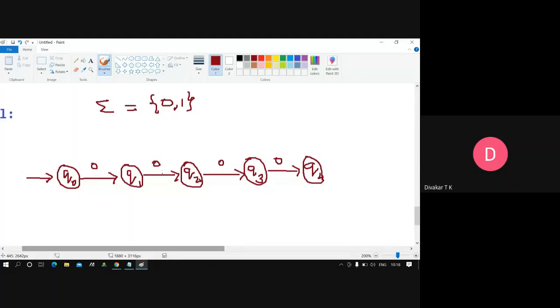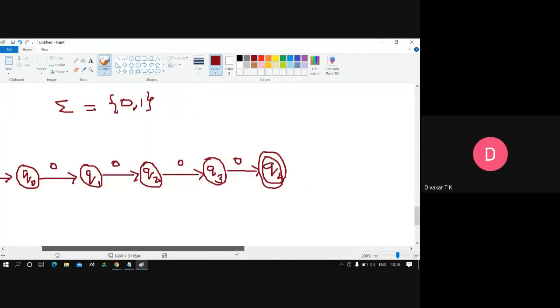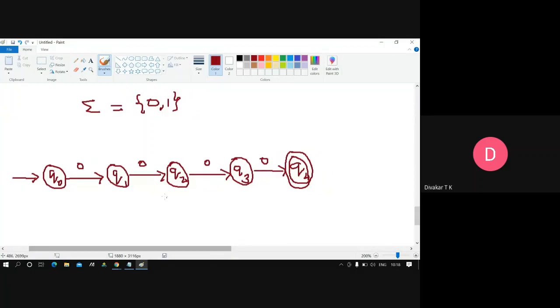1 0 is done, 2 0, 3 0, 4 0. I'm supposed to end it at 4 zeros, no? It's common sense. So that's why I'm supposed to end it. How to end it? Making a double circle, meaning final state. Now it is accepting 0 0 0 0. It's ending. Ending meaning accepting, reaching.